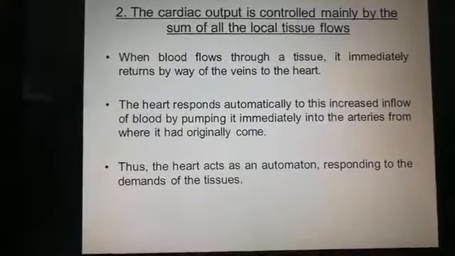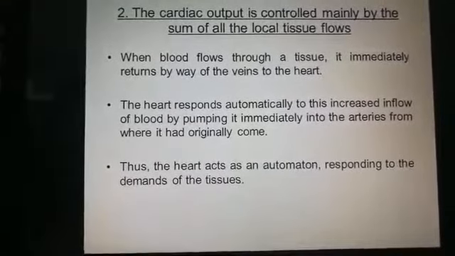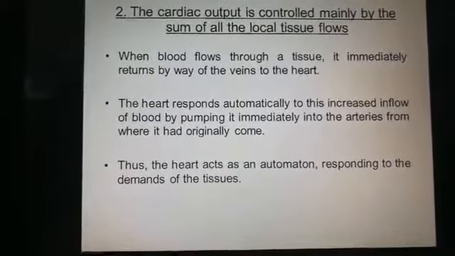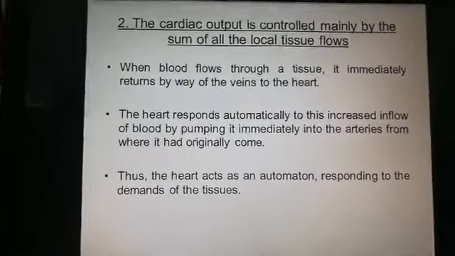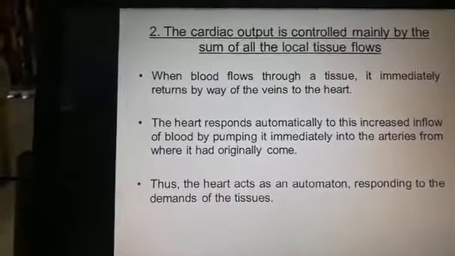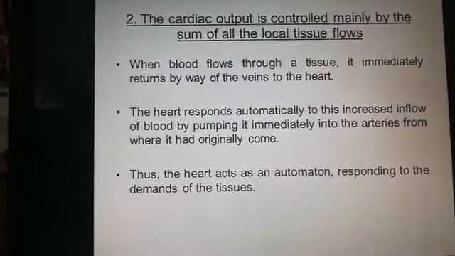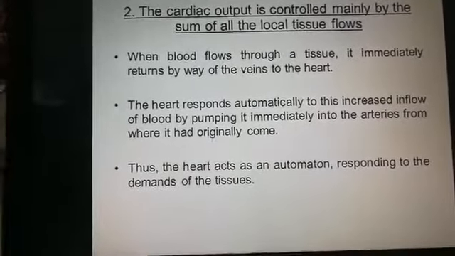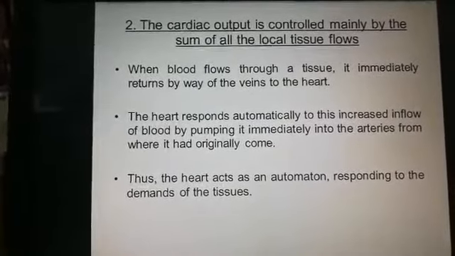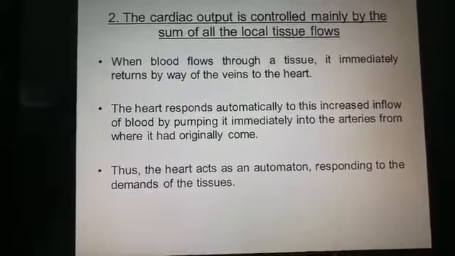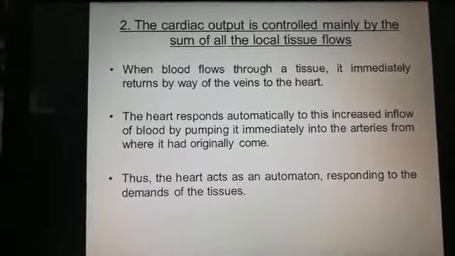The cardiac output is controlled mainly by the sum of all local tissue flow. When blood flows through a tissue, it immediately returns by way of veins to the heart. So the blood that goes from the heart to tissues comes back to the heart through veins. The heart responds automatically to this increased inflow of blood by pumping it immediately into the arteries from where it had originally come.